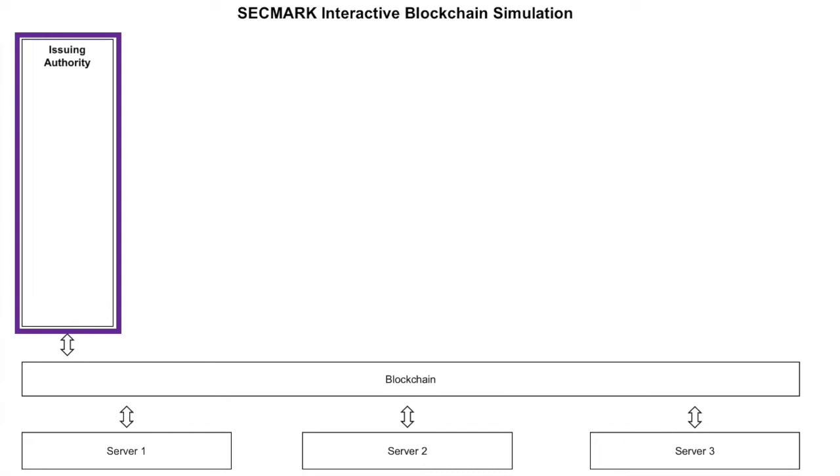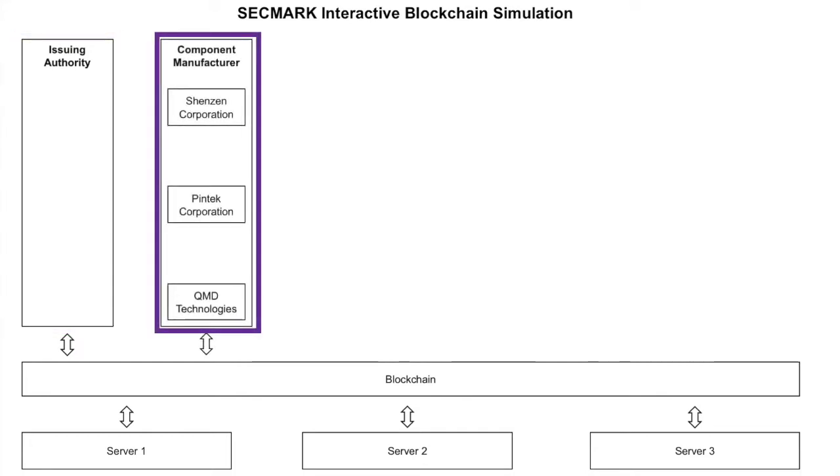In the case of the Department of Defense, this might be a program manager. The issuing authority controls which physical assets are added to the supply chain by issuing digital tokens. We call the tokens for our blockchain SEC marks. Our simulation has 3 component manufacturers who need to get SEC marks from the issuing authority before they can sell their components. The component manufacturers are Shenzhen Corporation, Pintech Corporation, and QMD Technologies.